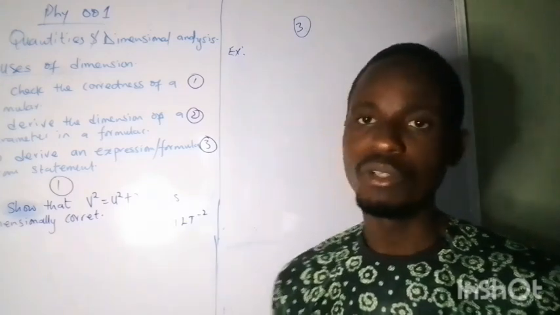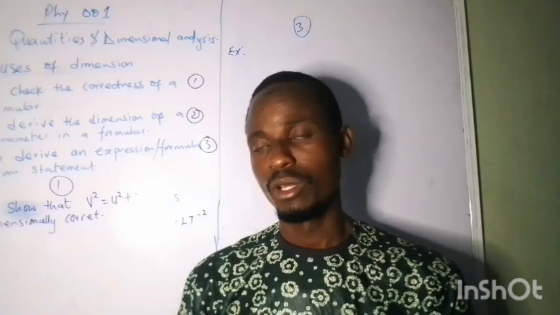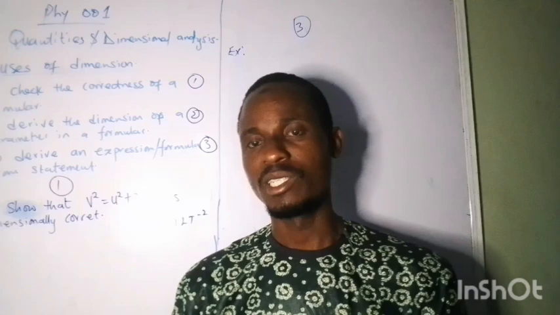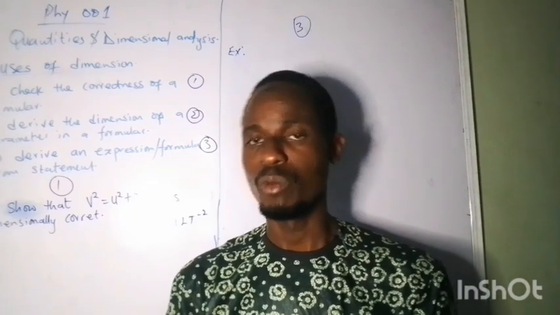So if I tell you that so-so parameter depends on this, it might not be true. One of the parameters might not depend, but by dimensional analysis, if the parameters are actually connected, we will know.